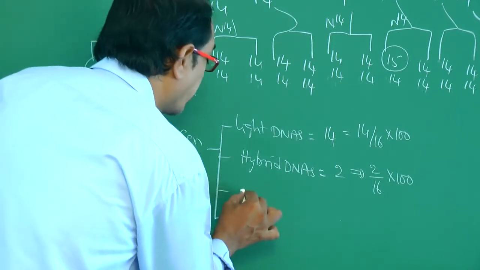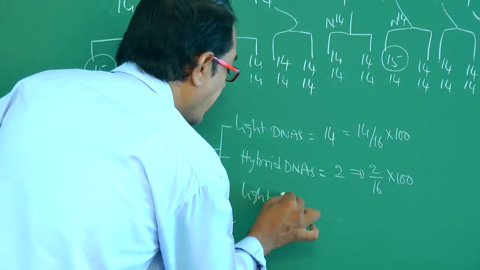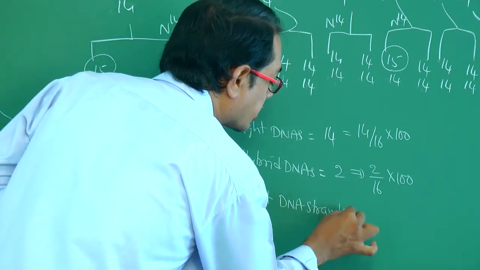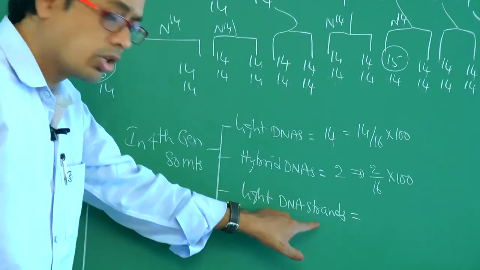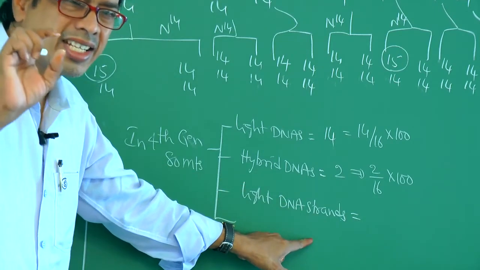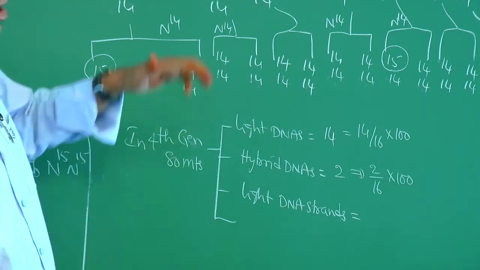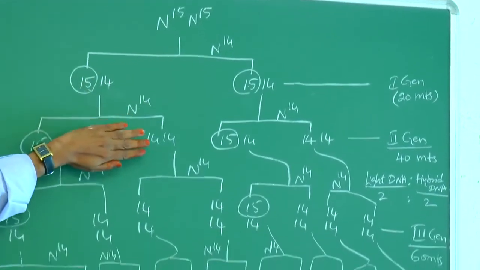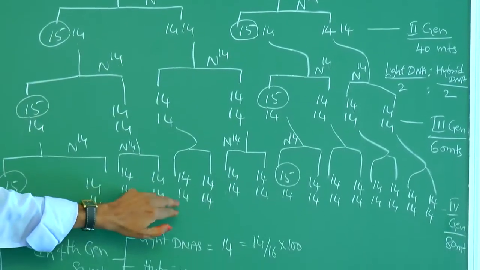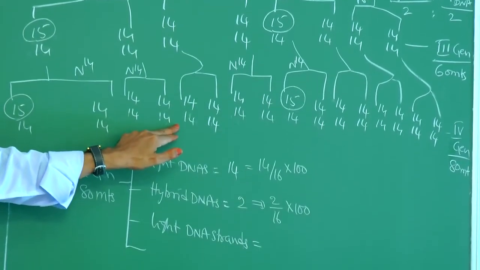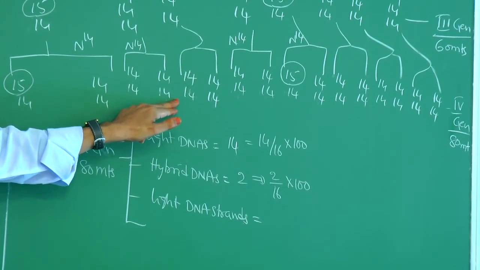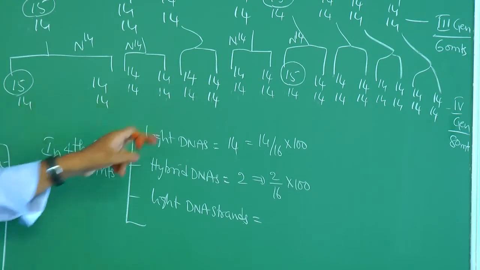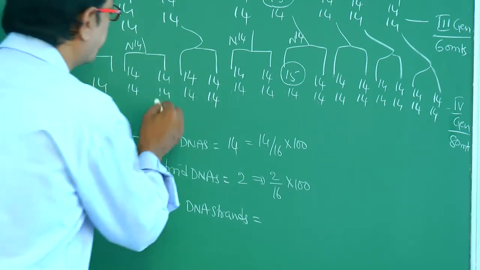And these two are important. Light DNA strands. The question is about light DNA strands, not DNA molecules. So how many DNA molecules? 2 DNA molecules, 4, 8, 16. 16 DNAs means 16 into 2, 32 DNA strands. How many strands? 32 DNA strands. 16 DNAs, no? 32. Okay.